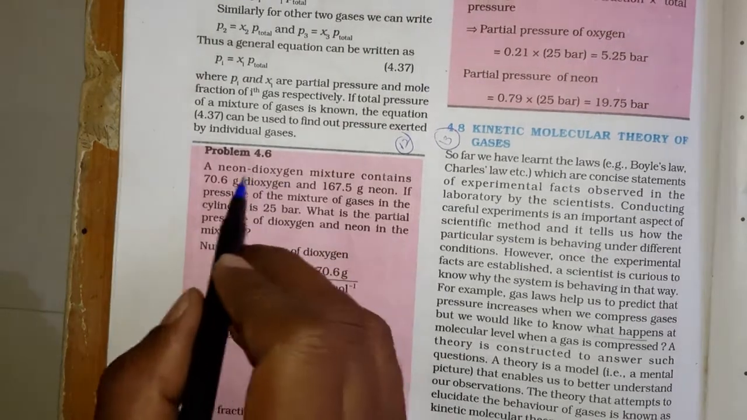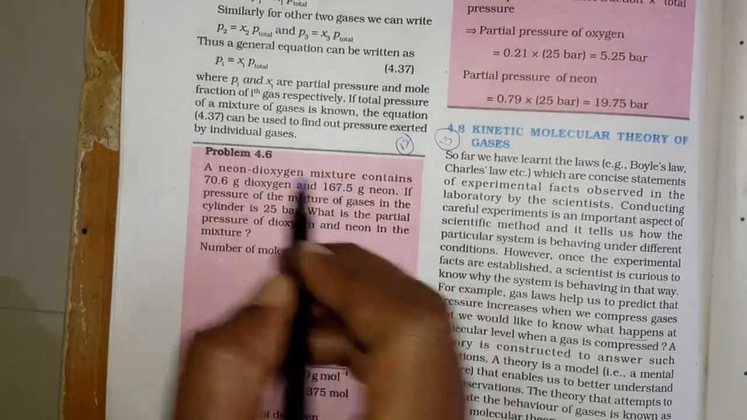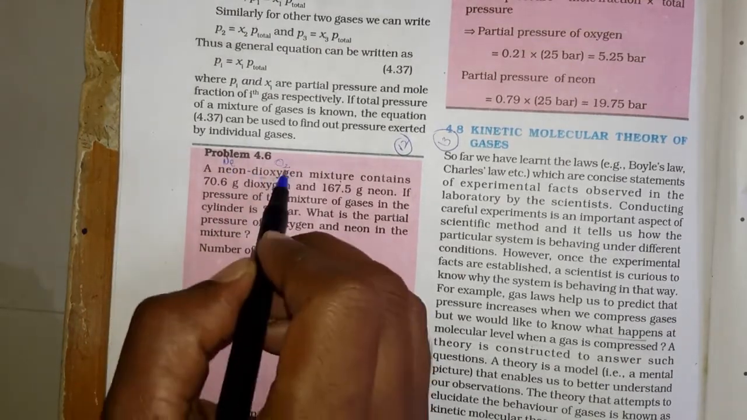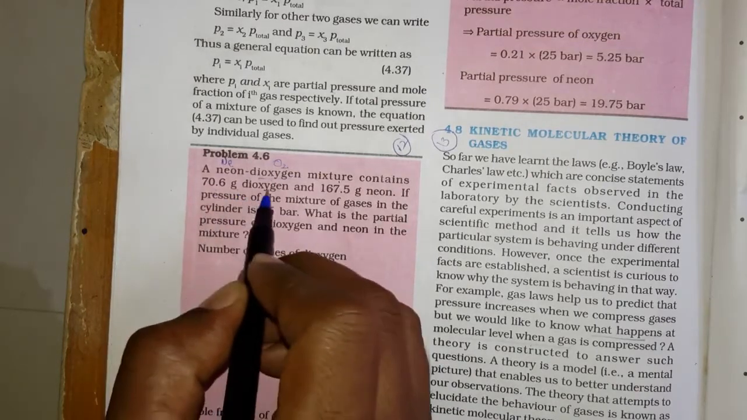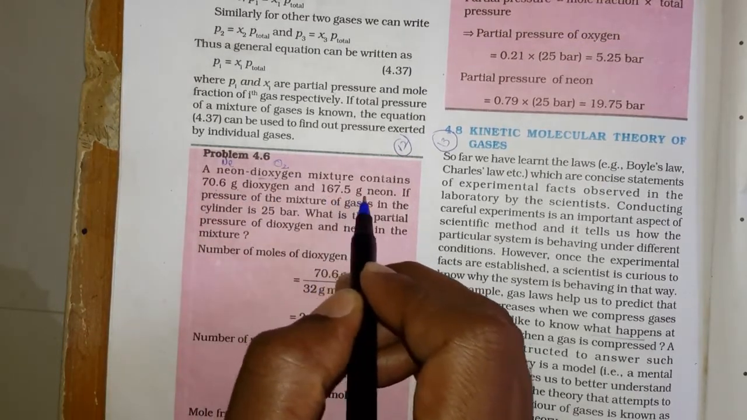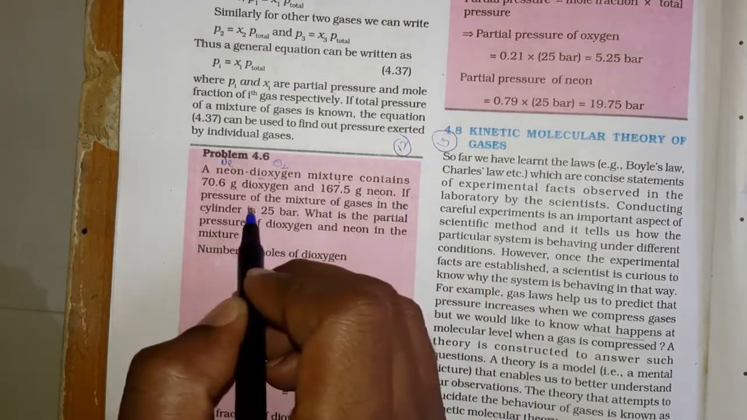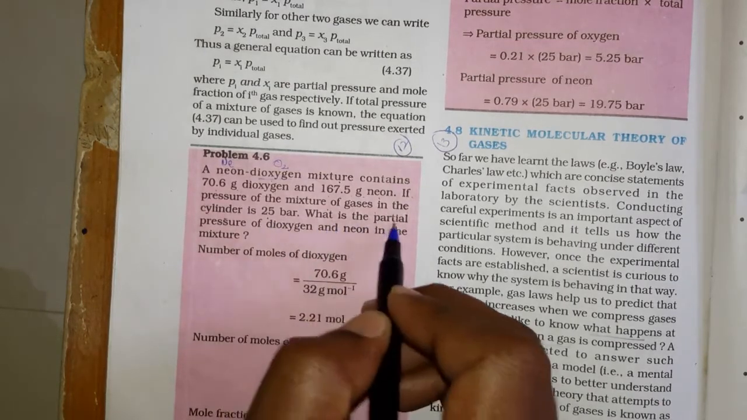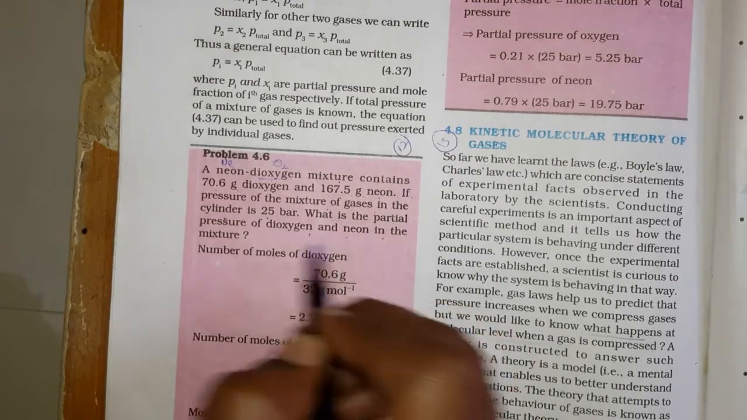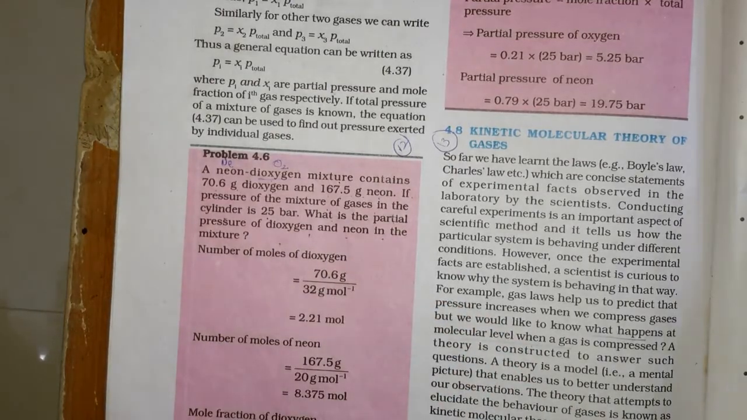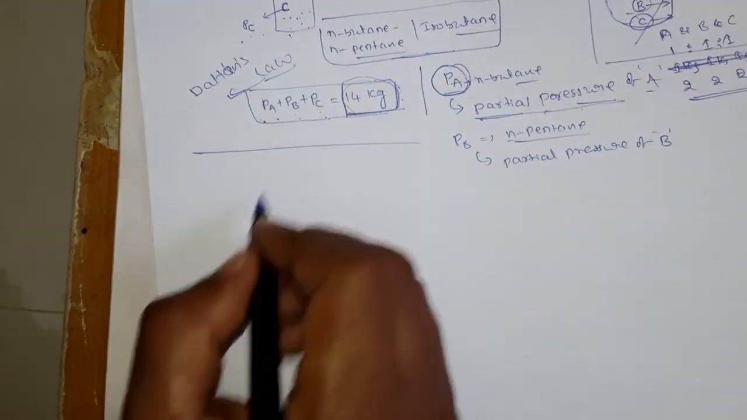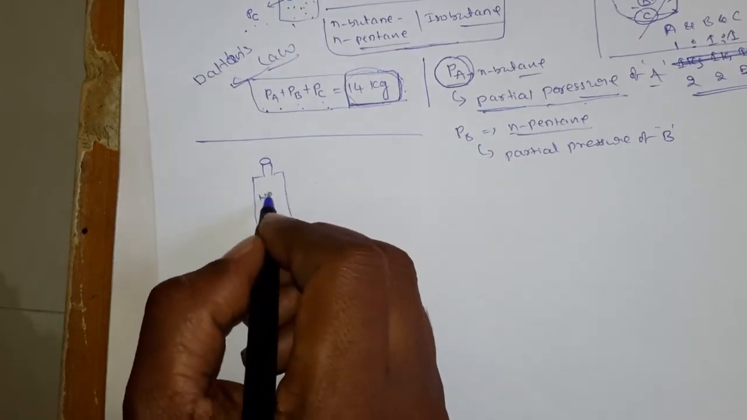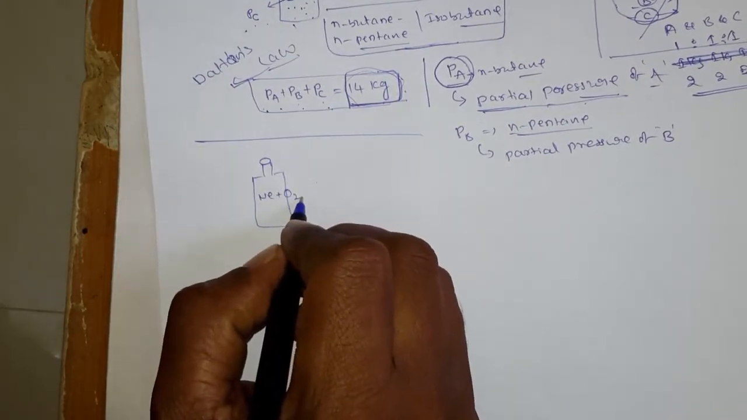So the problem is that a neon dioxygen mixture, so there is neon here and there is dioxygen. Dioxygen is nothing but O2. The mixture contains 70.6 grams of dioxygen and 167.5 grams of neon. If the pressure of the mixture of gases in the cylinder is 25 bar, then what is the partial pressure of dioxygen and neon in the mixture? So just assume there is a cylinder, and in this there are two gases, that is neon plus dioxygen.